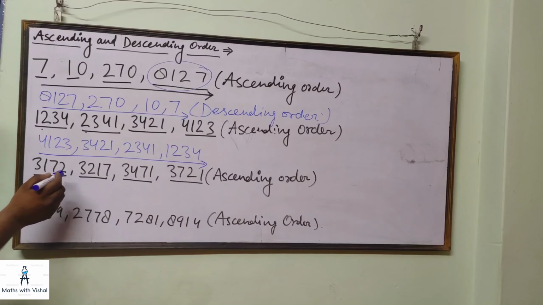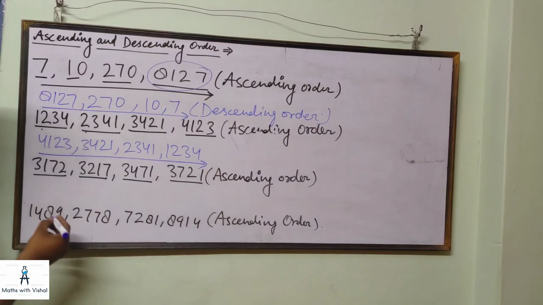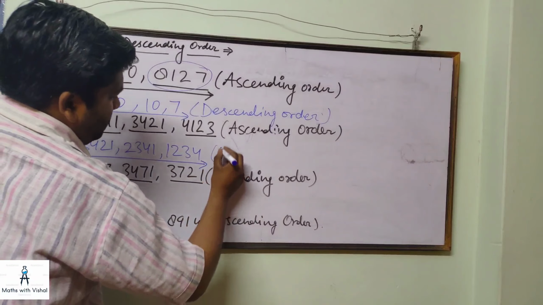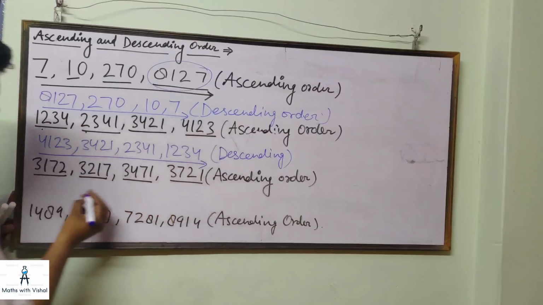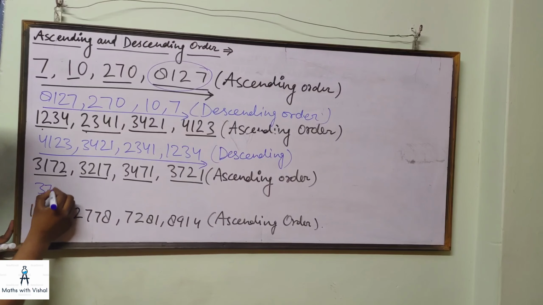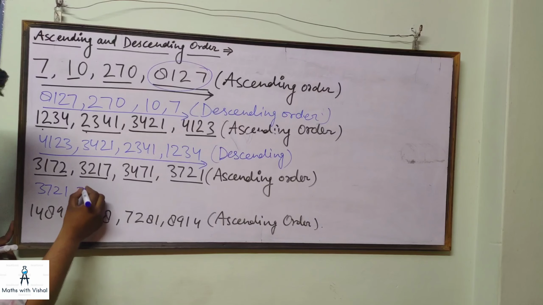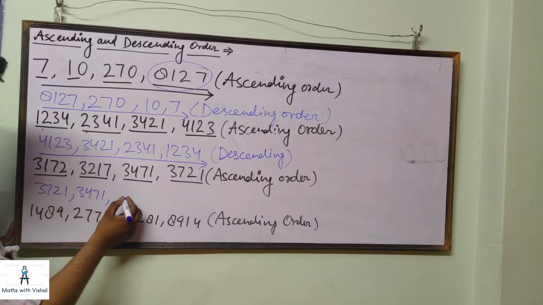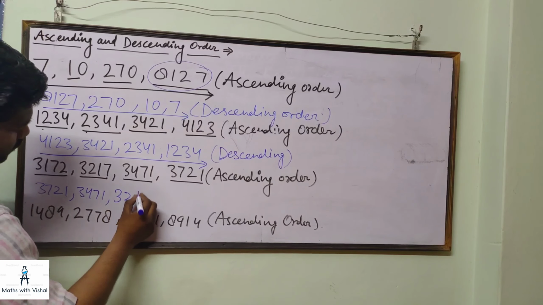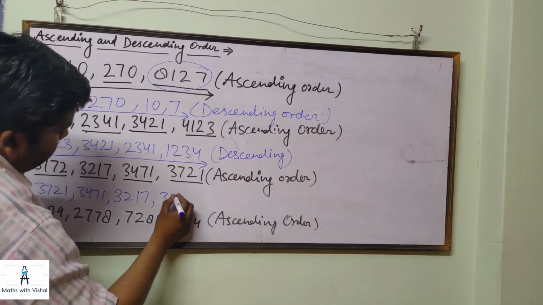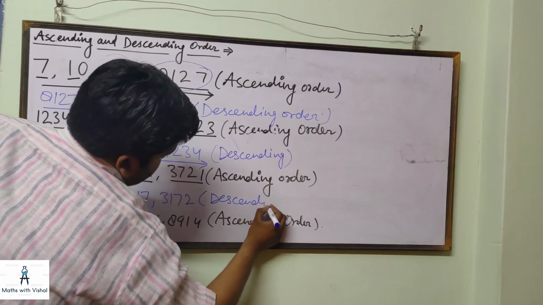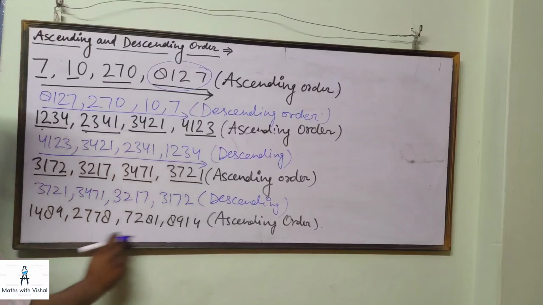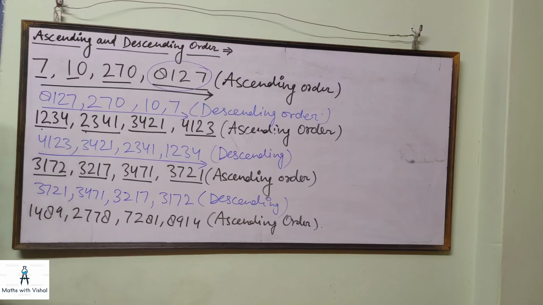Now like that we can also write the descending order for this. This is also the descending order. We have to mention it. For this: 3, 7, 2, 1, then 3, 4, 7, 1, then 3, 2, 1, 7, and 3, 1, 7, 2 is your descending order. Now I am leaving this for you. You have to do it by yourself.